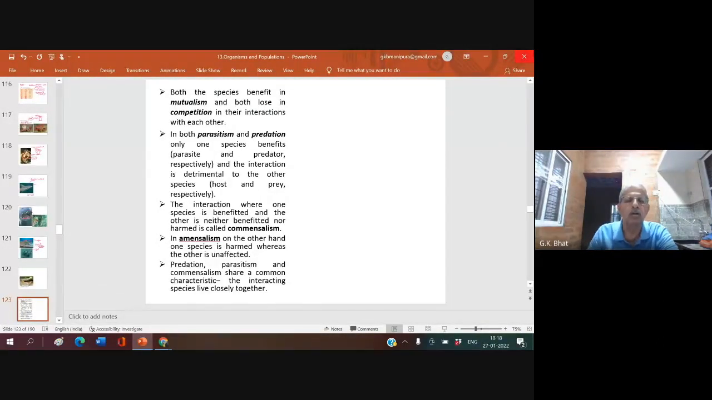Okay. So, the interaction where one species is benefited and the other is neither benefited nor harmed is called commensalism. I hope you understood, commensalism. In amensalism, like some fungi, one species is harmed whereas the other is unaffected. There are some fungi which go on producing one or the other chemical, antibiotics like that. And these antibiotics are not going to harm that fungi, but whomever it comes in contact with the antibiotics, they are harmed. In commensalism, on the other hand, one species is benefited, whereas the other is unaffected.